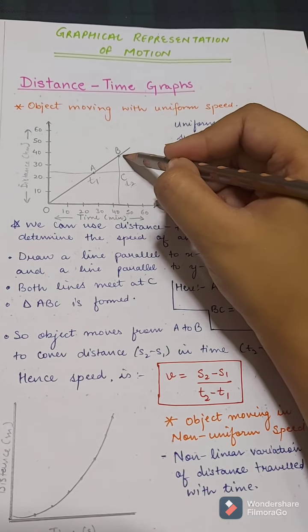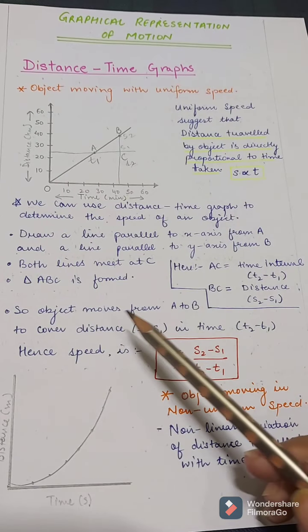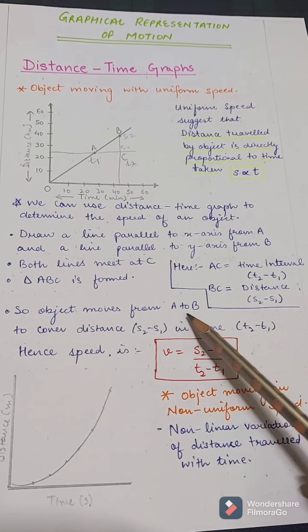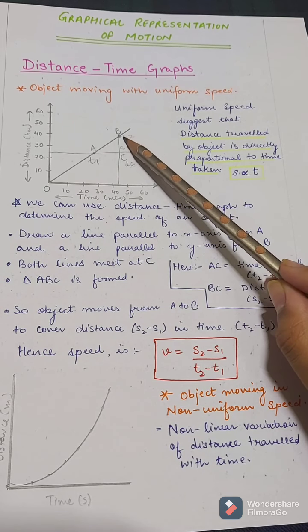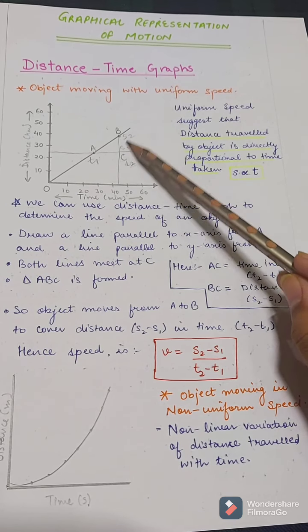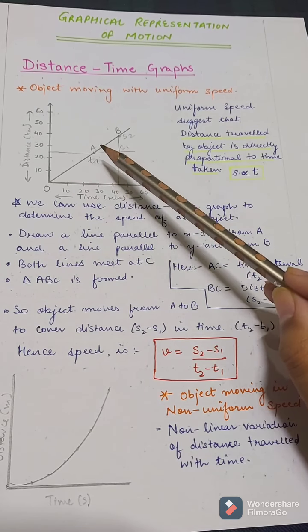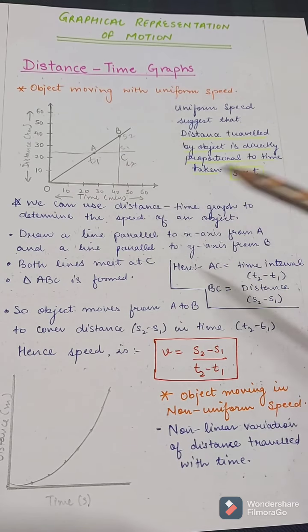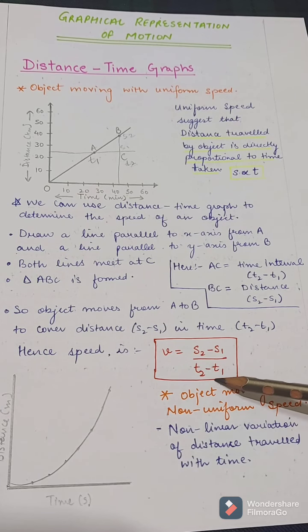This is S2 and S1. So the object moves from A to B to cover the distance S2 minus S1 in time T2 minus T1. Hence, what will be the speed? The speed will be (S2 minus S1) over (T2 minus T1).